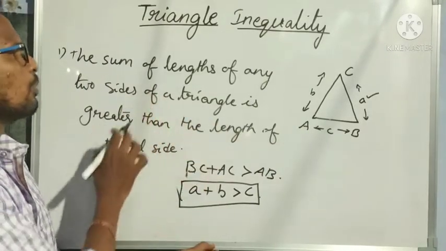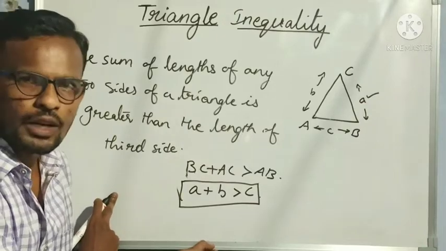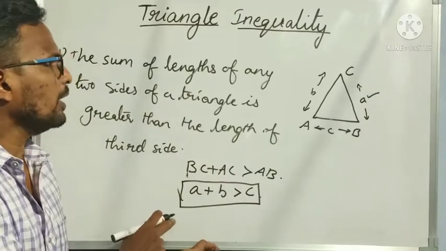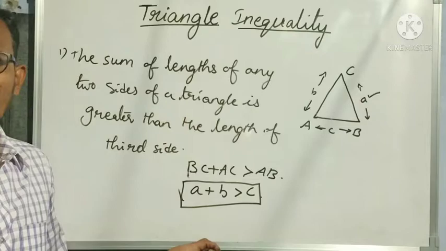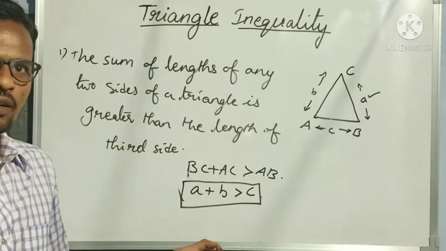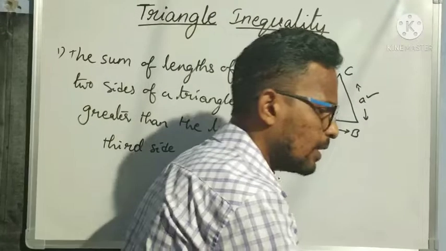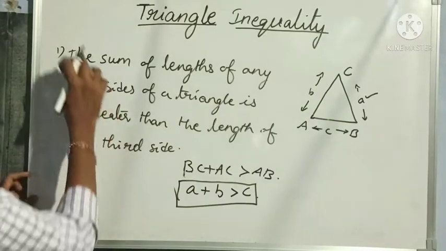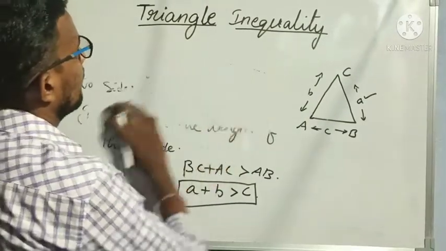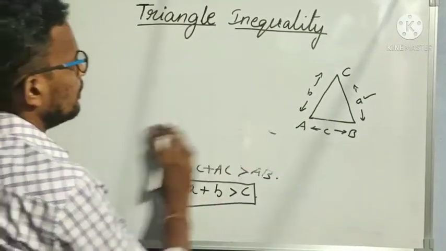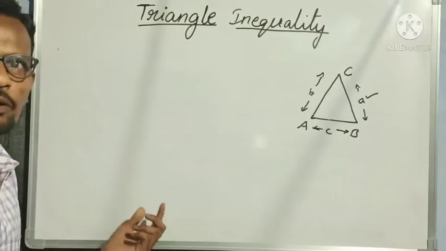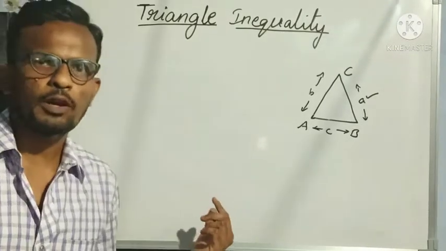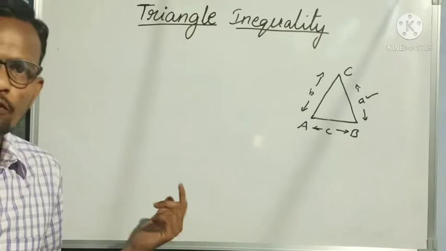This is the first property about the length of sides of a triangle, which is very important in proving the triangle inequality of complex numbers. I hope everybody understood the first property, related to the length of sides of a triangle.